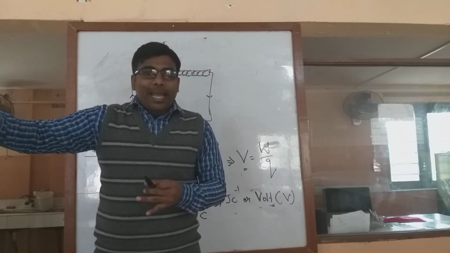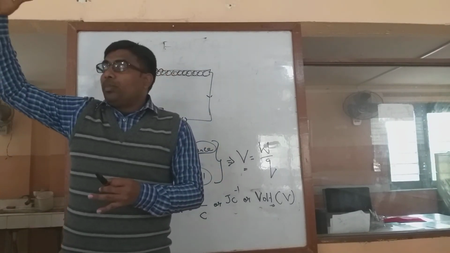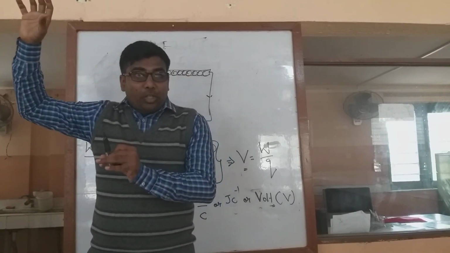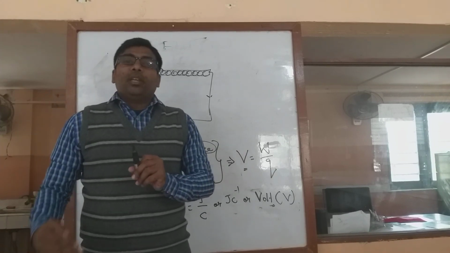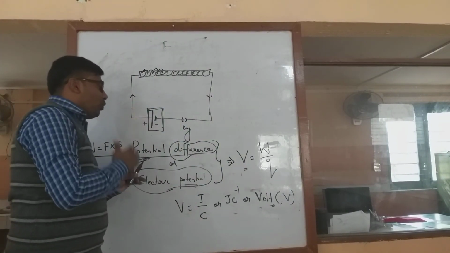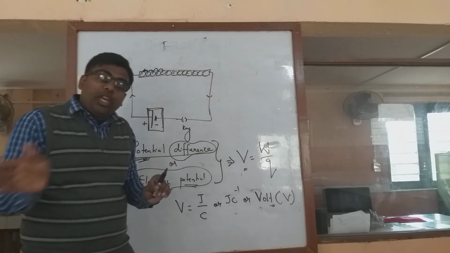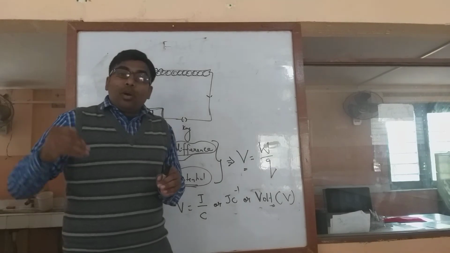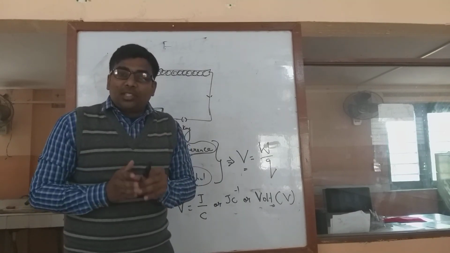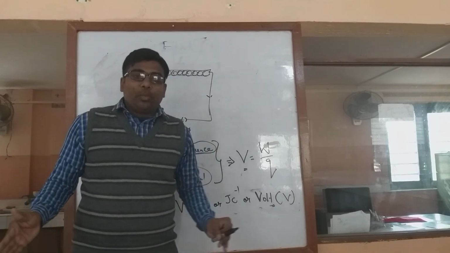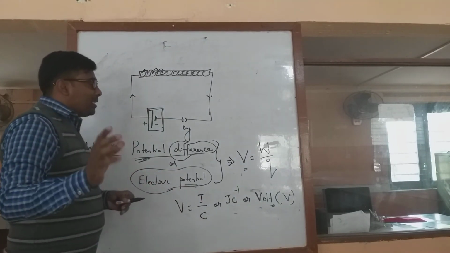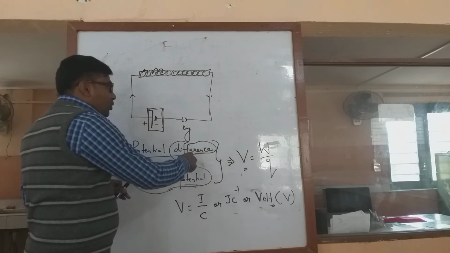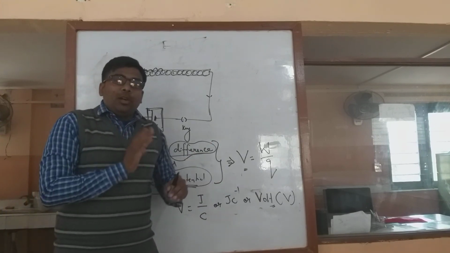Just if I open the tap, the water automatically starts to come from the top to the bottom, which is a kind of electric potential, higher to lower. In the same way, electrons always flow from the higher potential to the lower potential. That is called potential difference, which means again it is the amount of work done in moving a charge from a higher potential to a lower potential. In both cases, one similarity is that there is work done in moving a charge. This is from one point to another, and this is from the higher potential to the lower potential.